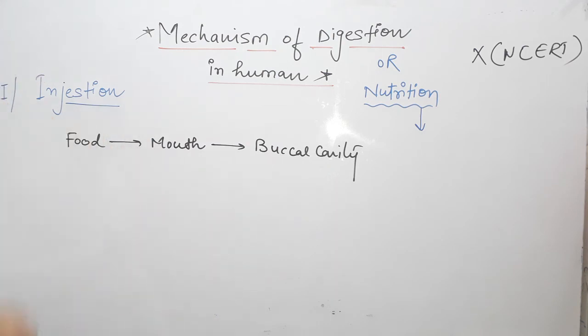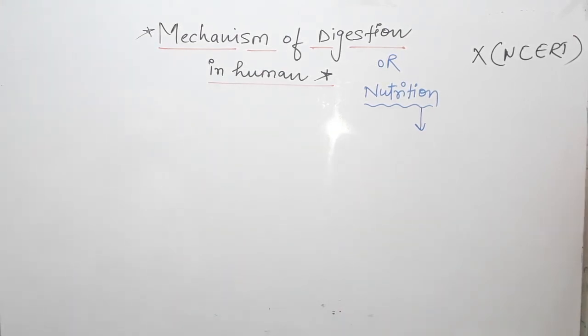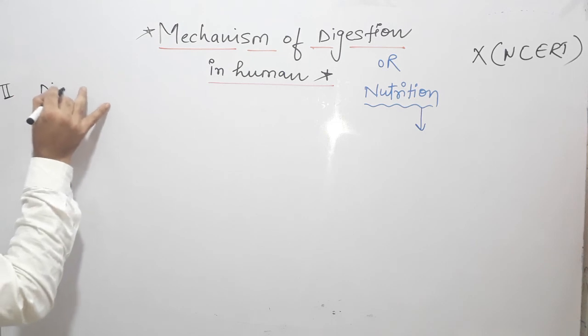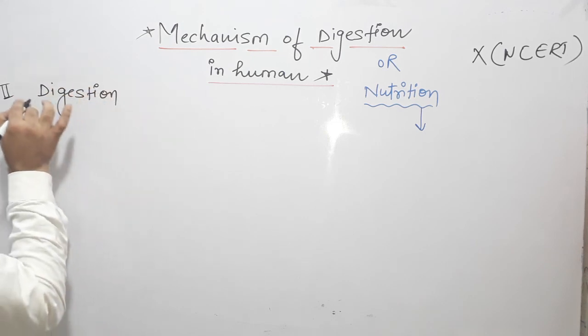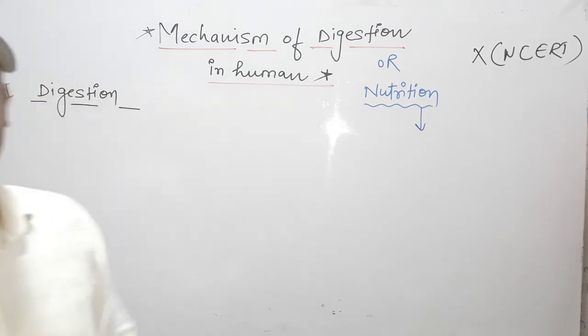Clear? Second, after ingestion, the second point is digestion. Digestion means the process by which food is digested into its smaller components.